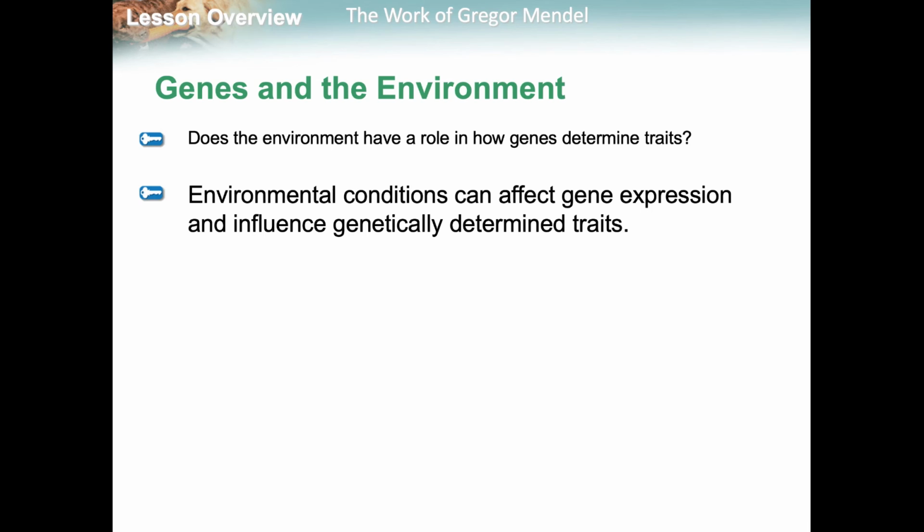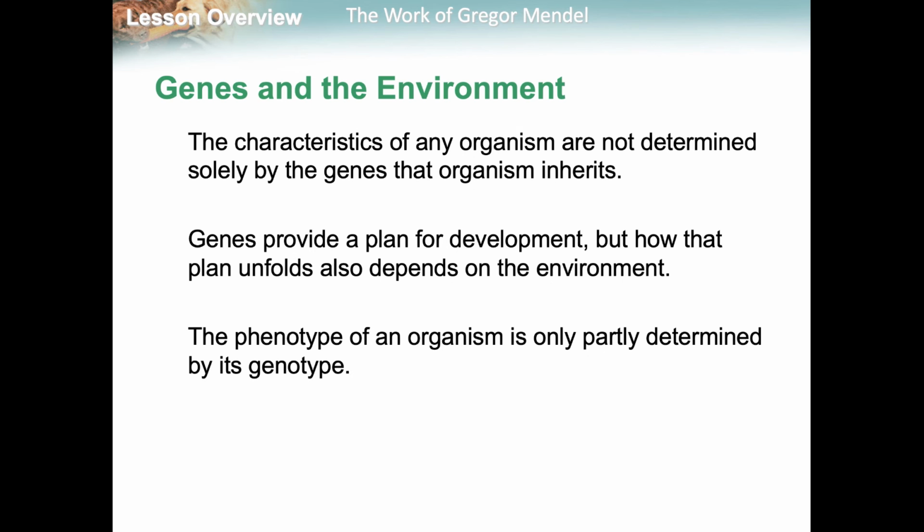Now, environmental conditions can affect your gene expression and influence genetically determined traits. So the environment plays a factor. If there's radiation around you, if you receive more sun, so many things can influence it. Doesn't always happen. So the characteristics of any organism are not determined solely by the genes that organism inherits. It can also be how it unfolds depending on the environment.